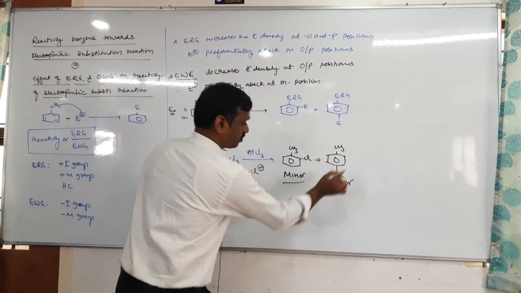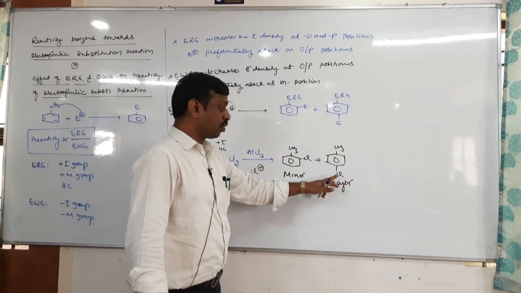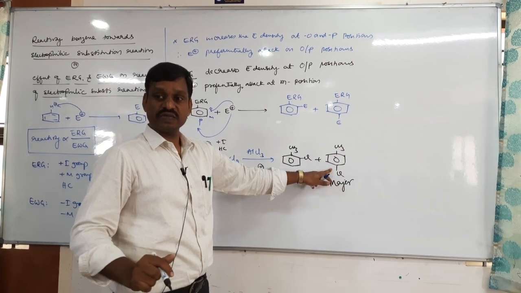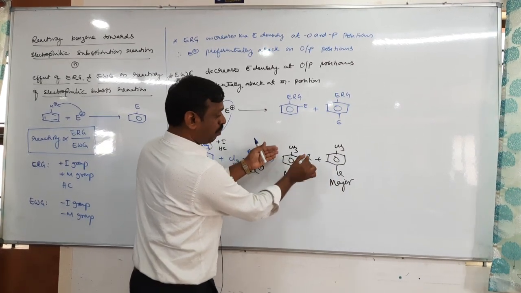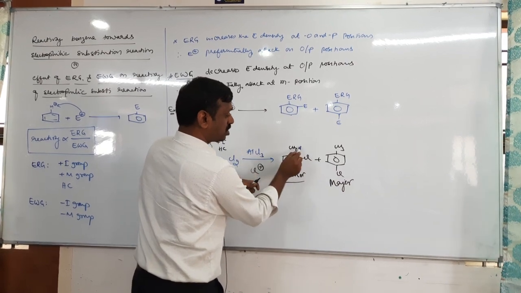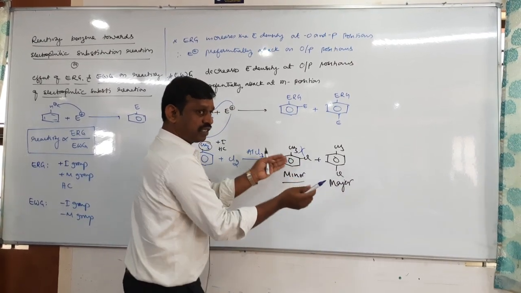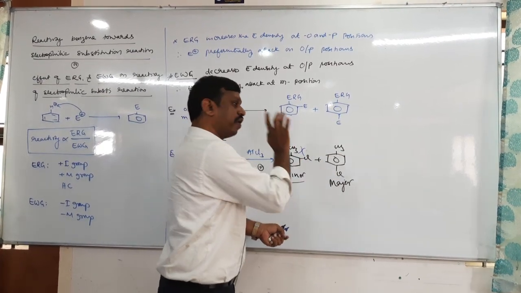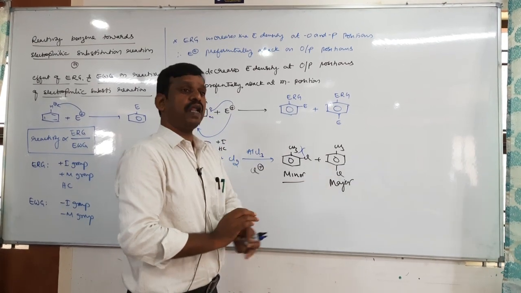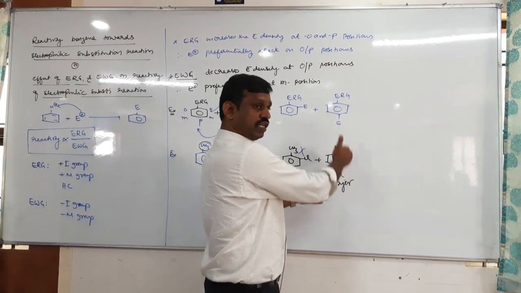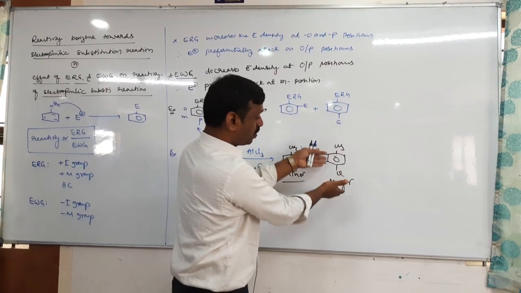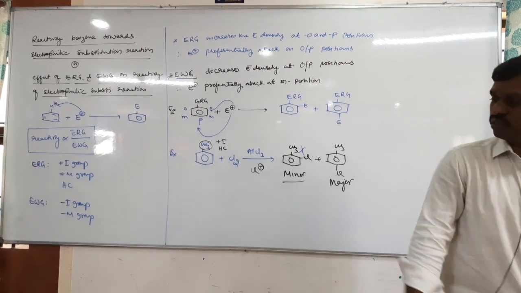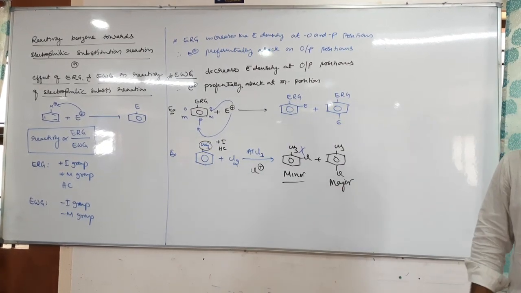Why is it major? When the electrophile attacks the para position, it experiences less steric hindrance. When Cl plus comes to the ortho position, there is steric hindrance between the methyl group and chlorine, meaning steric repulsion will be there. Due to steric repulsion, chlorine cannot attack as effectively at the ortho position compared to the para position. At the para position, there is a large distance between the methyl group and the chlorine, they are opposite. Therefore, there is almost nil steric hindrance, so this is always major.